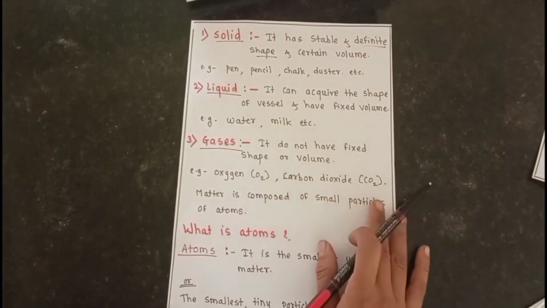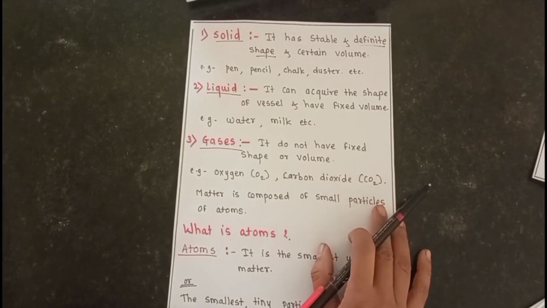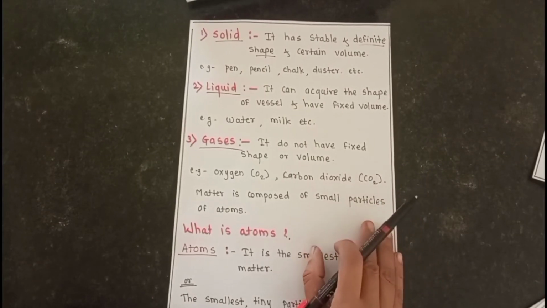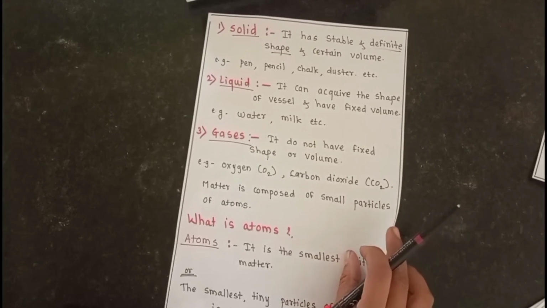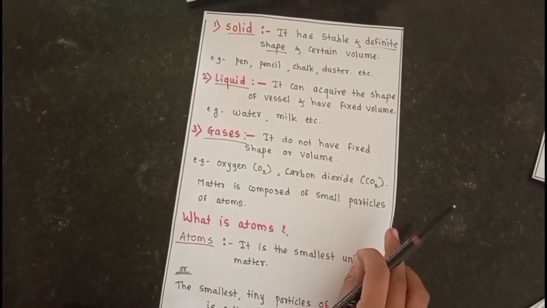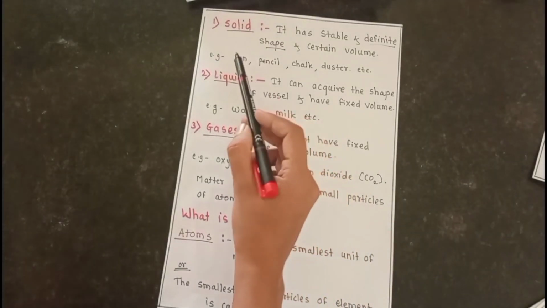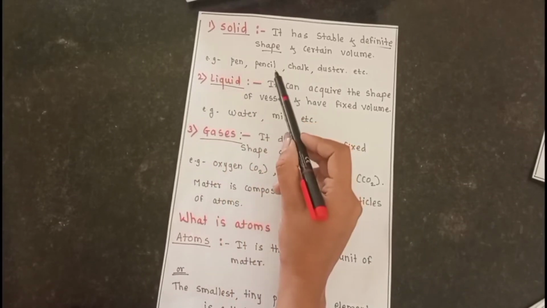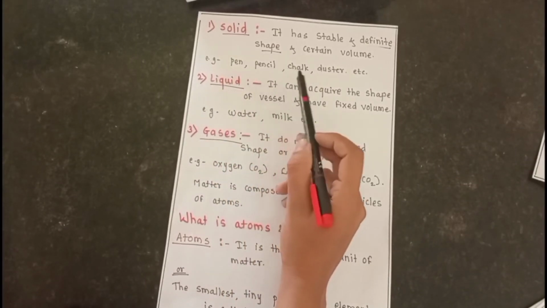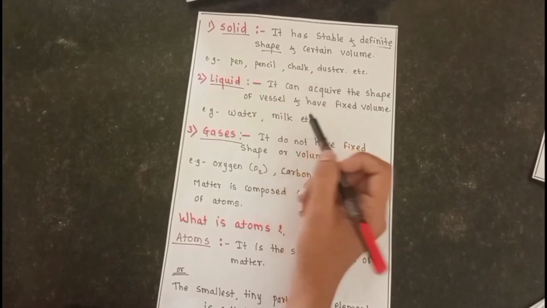And also this paper is a solid, because it has a definite shape and a certain volume, so that's why this paper is also a solid. Other examples of solid substances are pencil, pen, chalk, duster, etc.